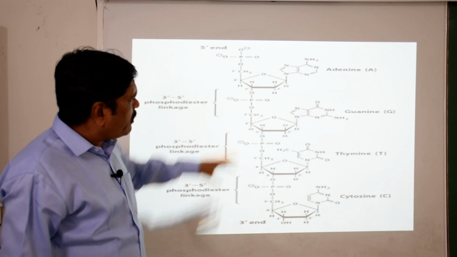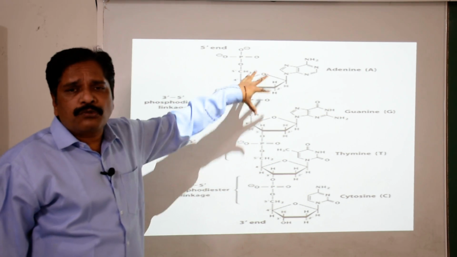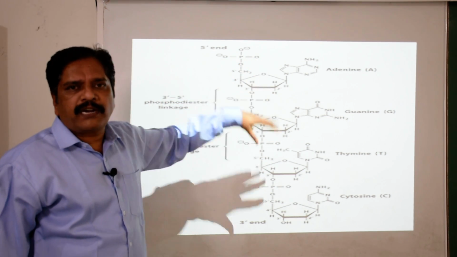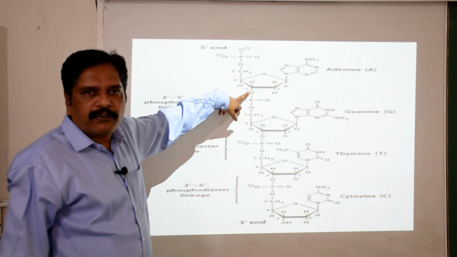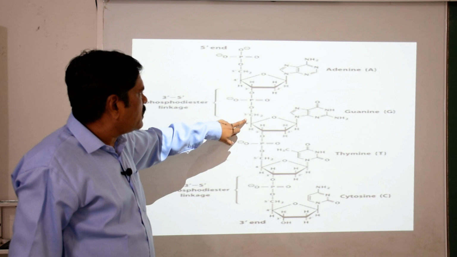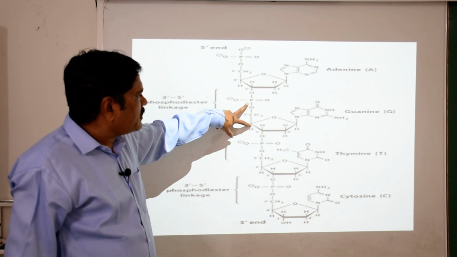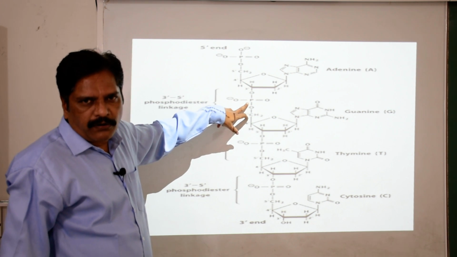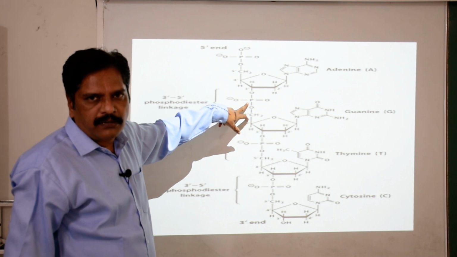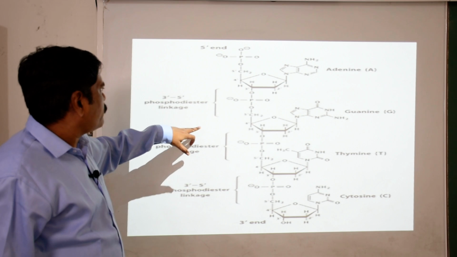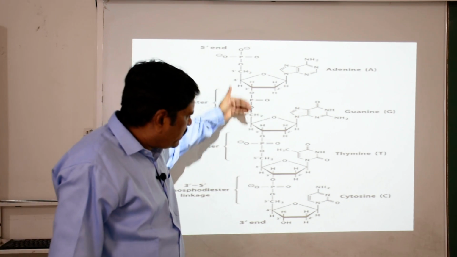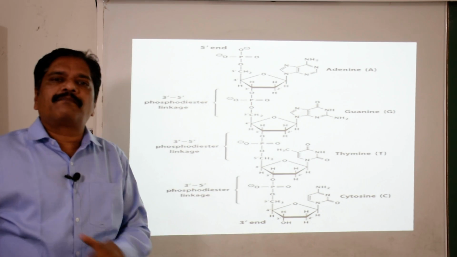When two nucleotides are attached, the third carbon atom of the first nucleotide and the phosphoric acid of the second nucleotide, which is attached to the fifth carbon of the pentose sugar, form a phosphodiester linkage, and this linkage is responsible for forming a complete chain.